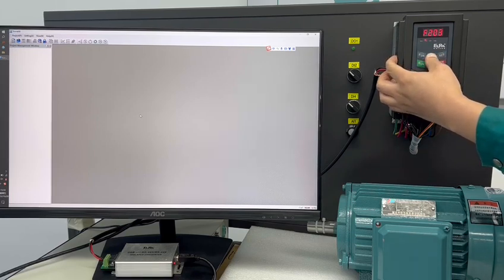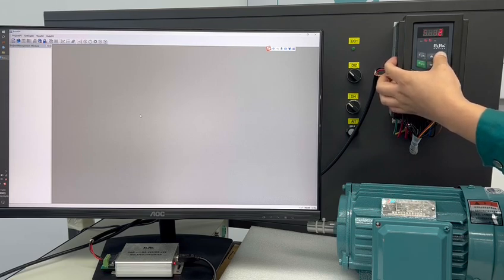And then we set the Modbus communication parameters. F900 set to 1. This is the communication address, which is 1. And F901 set to 2. It means RTU mode.